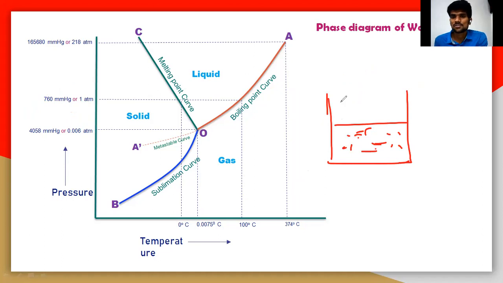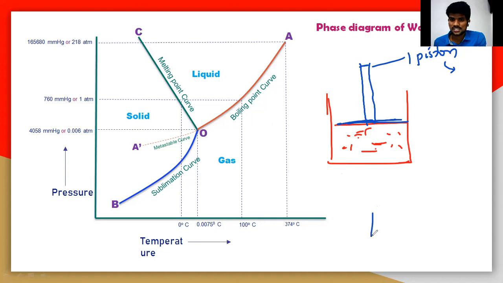I'm taking again the water molecule, and this is one of the pistons. The piston is used to adjust the pressure. And here again I'm using a flame to boil a particular water system. So see here, by using this phase diagram, we can understand this particular condition.